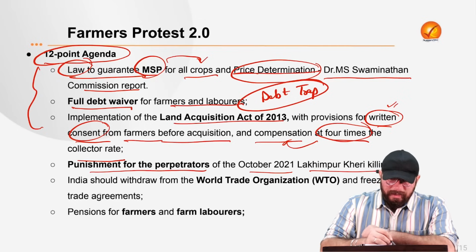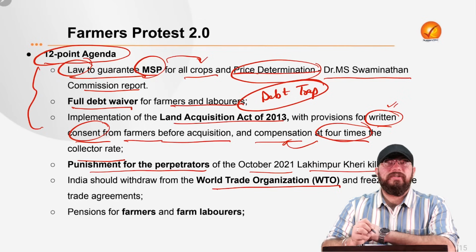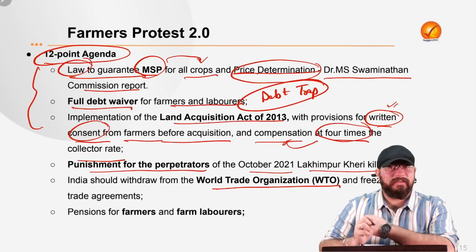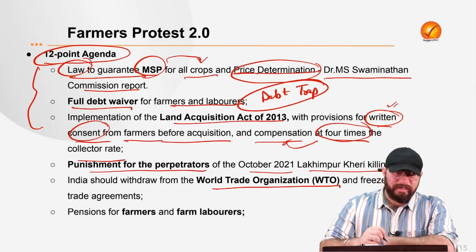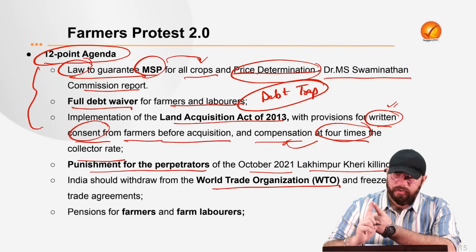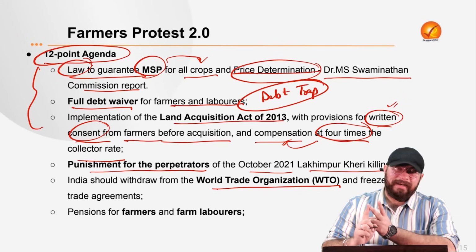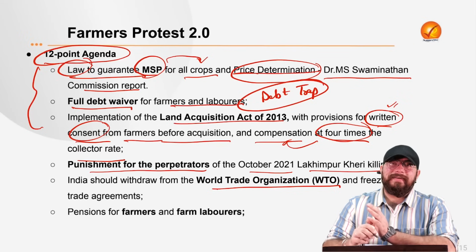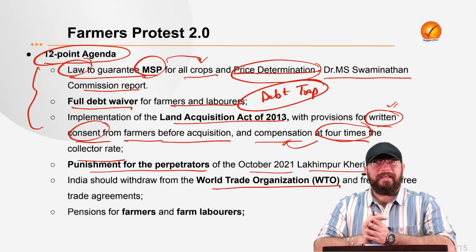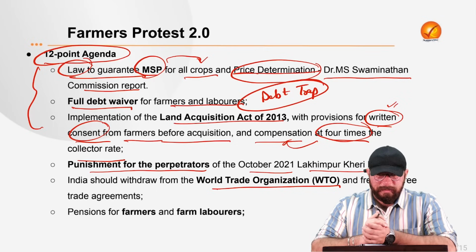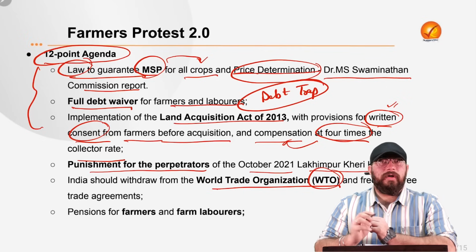Now, India should withdraw from the World Trade Organization. This is also one such agenda for the farmers and a reform which the farmers are demanding. So first is in relation to MSP price determination. Next is debt waiver. Another is the Land Acquisition Act, where some provisions need to be changed. Then Lakhimpur Kheri killings, where perpetrators should be given punishment. Then WTO, the World Trade Organization.